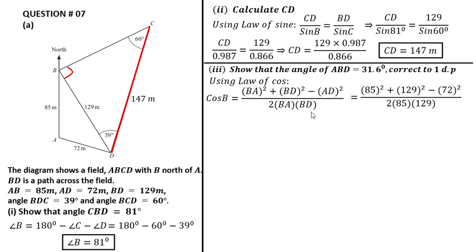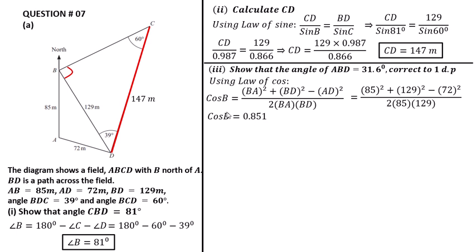Putting the values of all sides, BA is equal to 85, BD is 129 and AD is 72. 2 is the same, BA is equal to 85 and BD is 129. After calculation we get cos B is equal to 0.851.